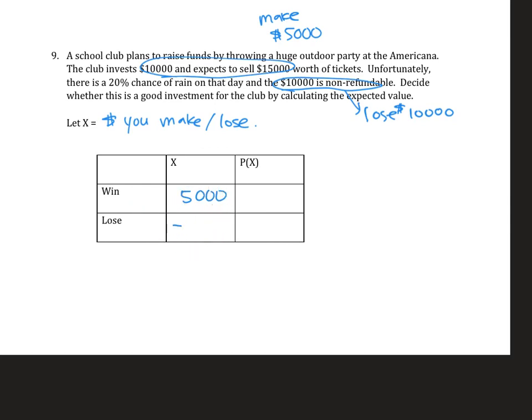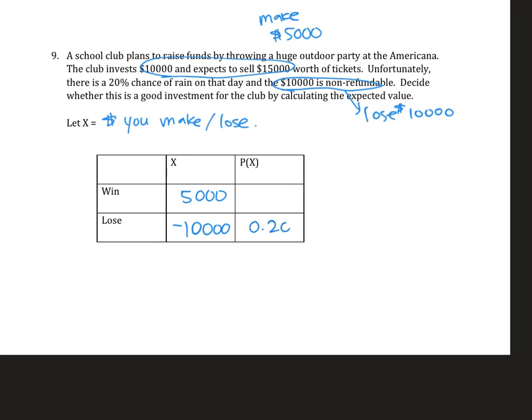Here, I'm going to write negative 10,000. If I just write 10,000 without the negative sign, it looks like I'm making money, but here I'm losing money, so I have to put a negative sign there. They said that there's a 20% chance that it's going to rain, so I'm going to put 0.20 by losing $10,000.